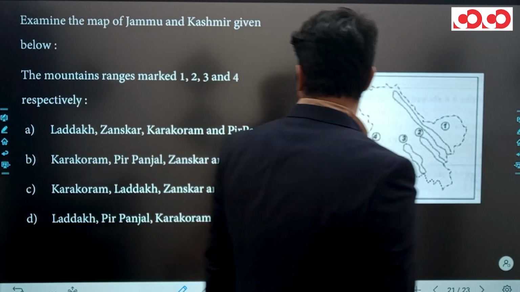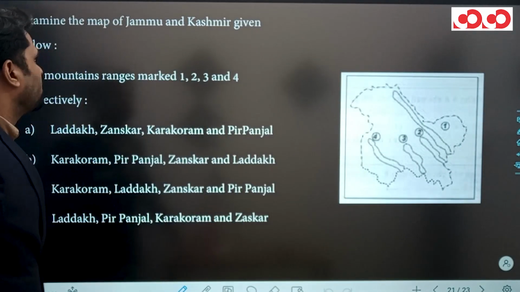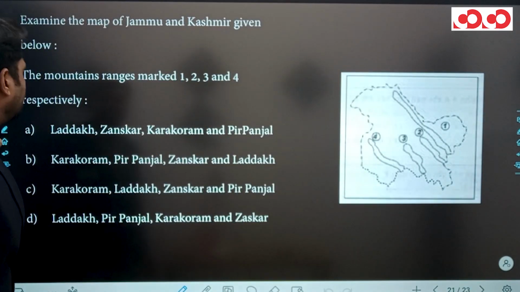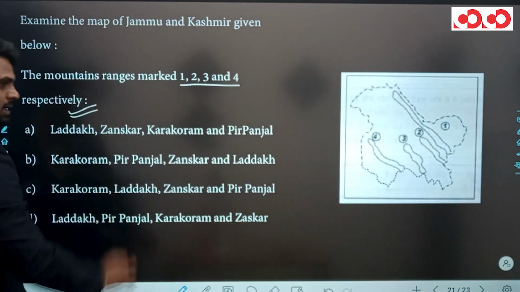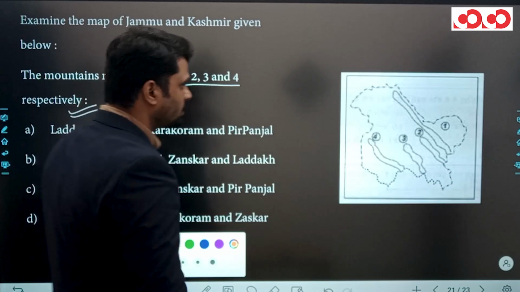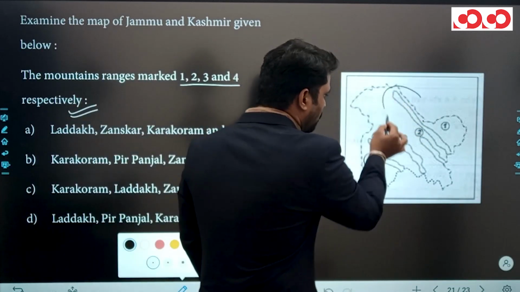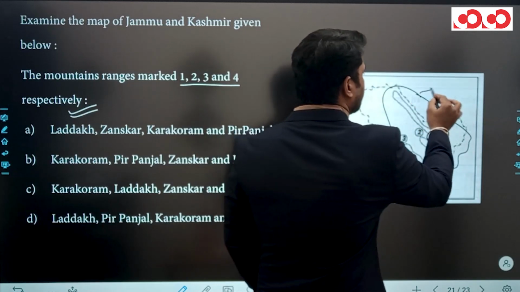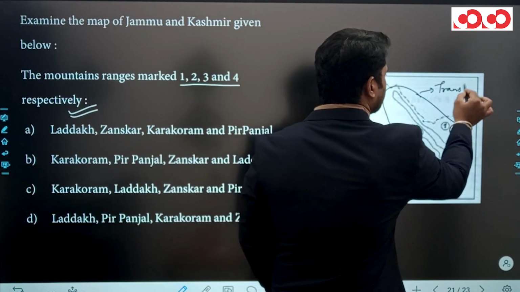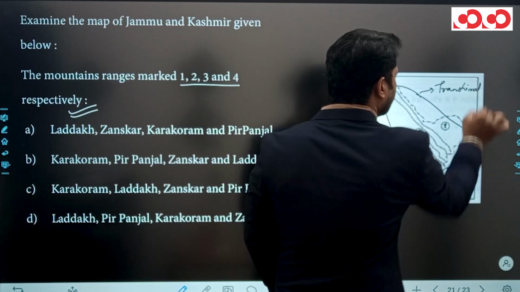Let's come to the next question. Examine the map of Jammu and Kashmir given below. The mountain ranges marked 1, 2, 3, 4 respectively. Clear? These three indications in the map are of the Trans-Himalaya. Clear?